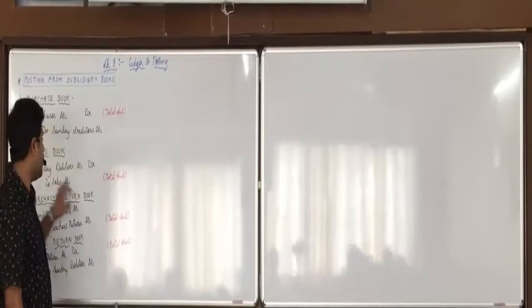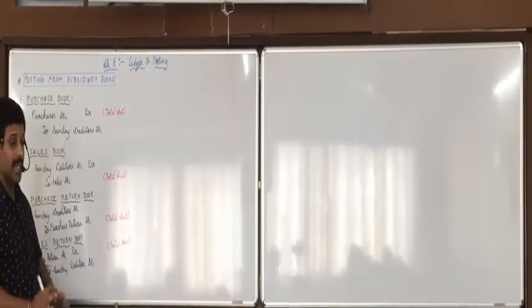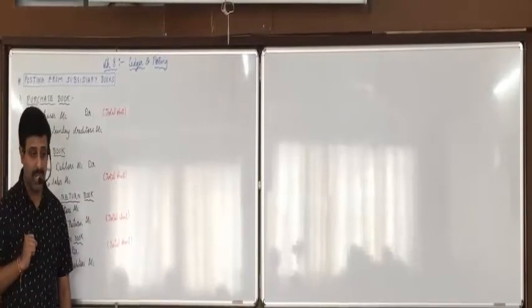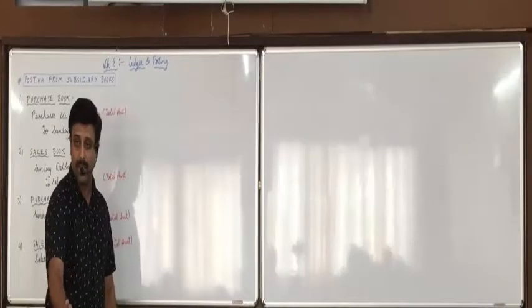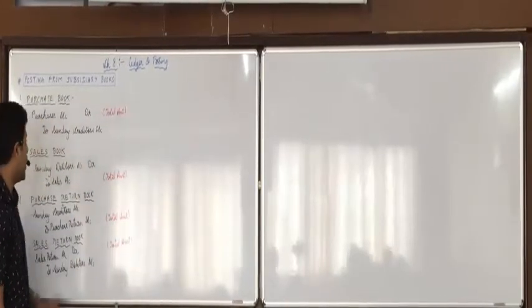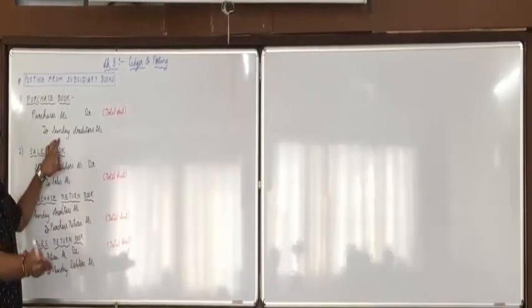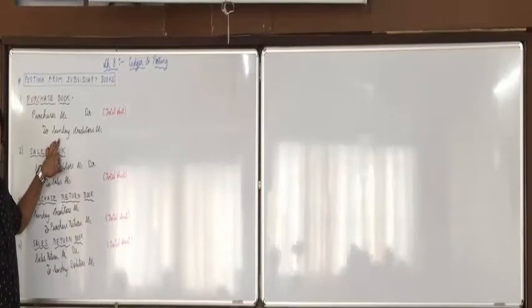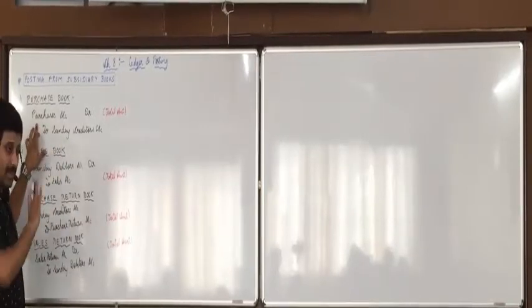But why do we write the word sundry? Various creditors. Suppose I have purchased goods from Rekha, Shamita and Ruchika. Then the journal entry would be purchase account debit and sundry means various creditors. So it means to Rekha account, to Shamita account, to Ruchika account. In purchase I will record the total of all the purchases.